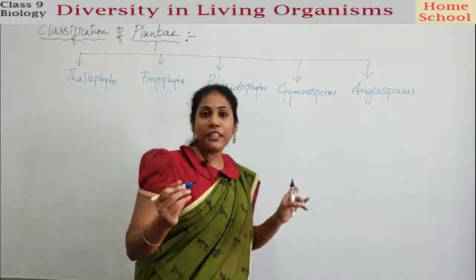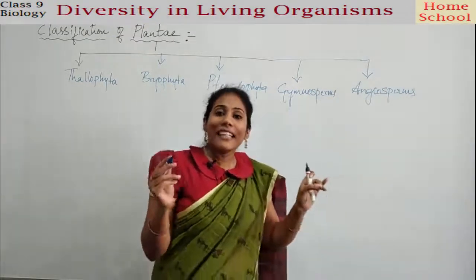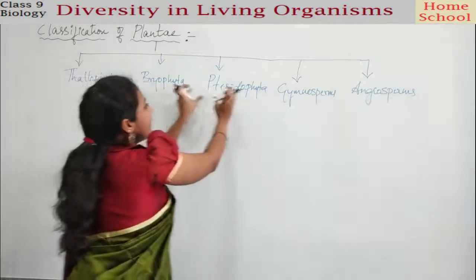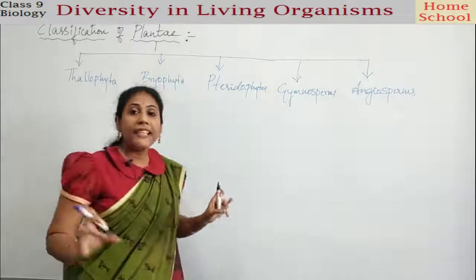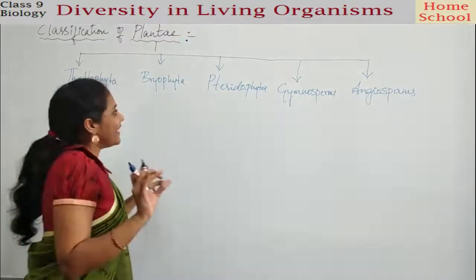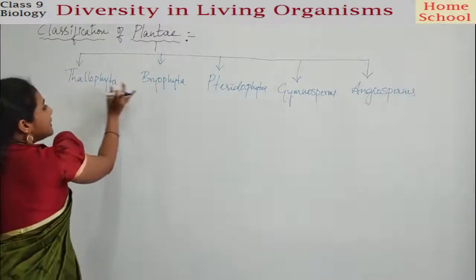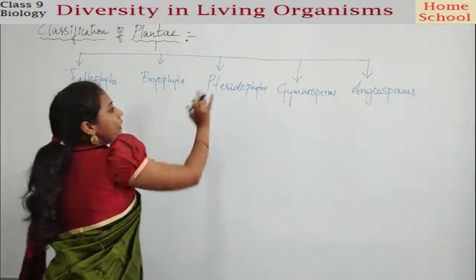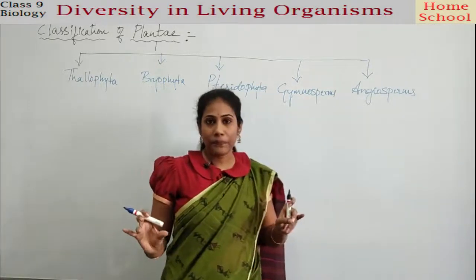So we are going to study the characteristics and nature of each and every subdivision. In this class, let us discuss the 3 subdivisions, that is Thallophyta, Bryophyta and Pteridophyta, right?